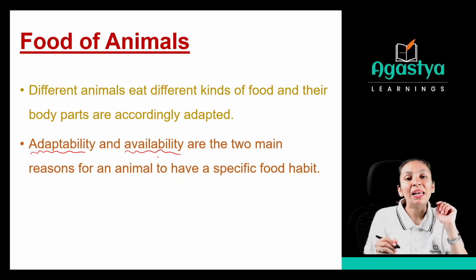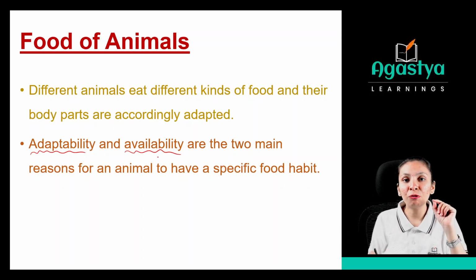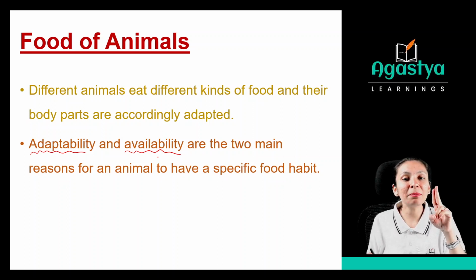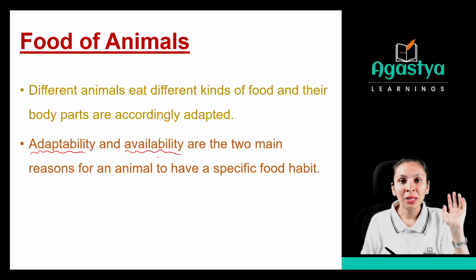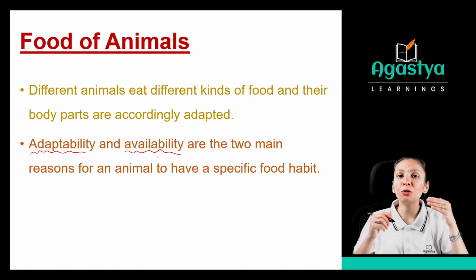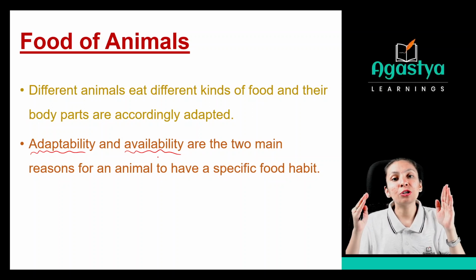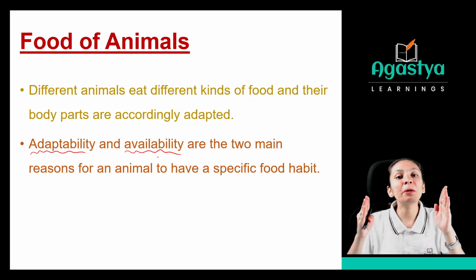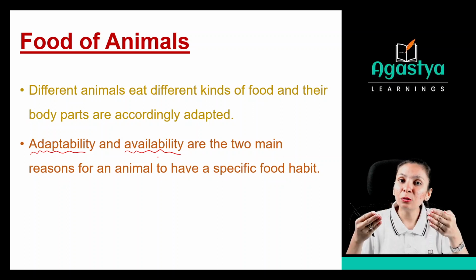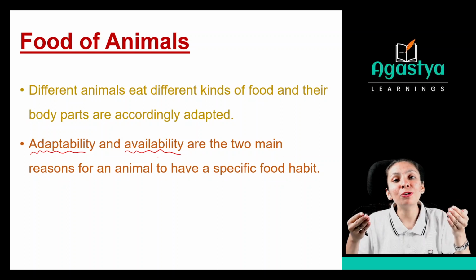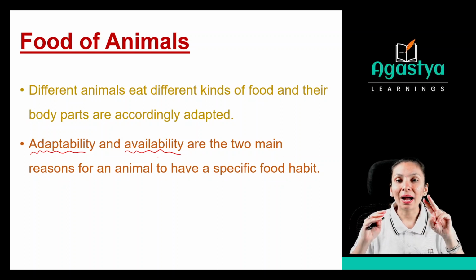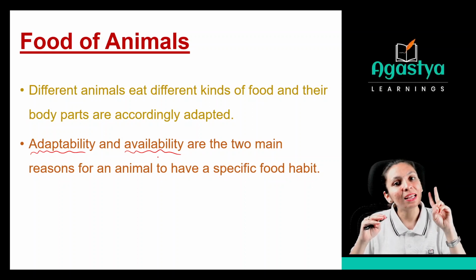And then availability. If we are focusing on one kind of food, it should be available to us. So these two things are very important. If I like to eat rotis and I don't like any other thing to eat, then roti should be available to me. But if roti is not available to me, then what will I do? I will not get my food. So there should be availability as well as adaptability. My body should get adapted to that kind of food, as well as the food should be available to me. That's why these two things are very important: adaptability as well as availability.